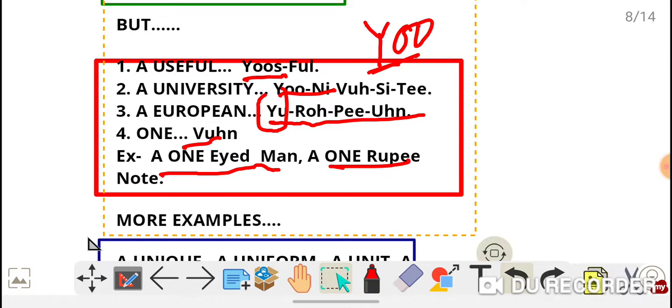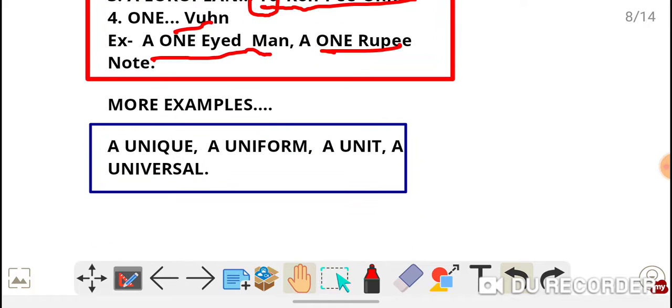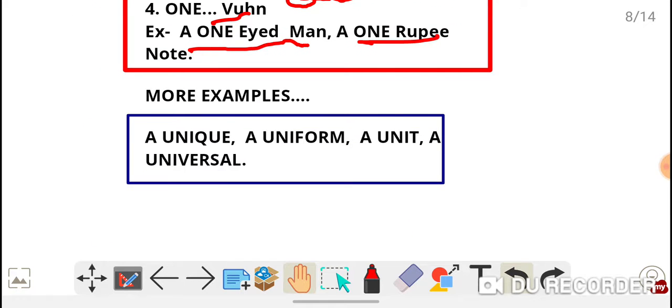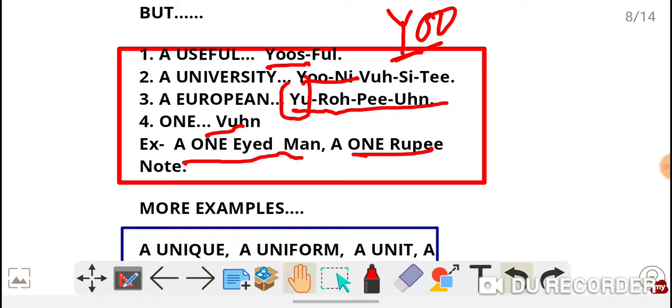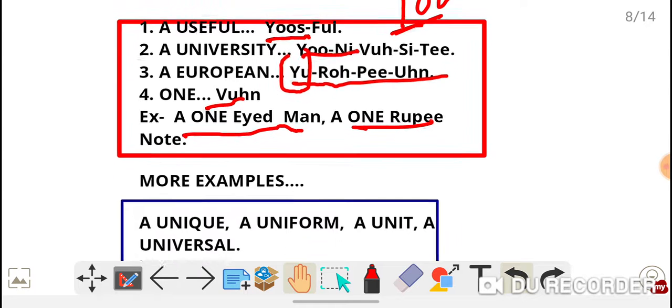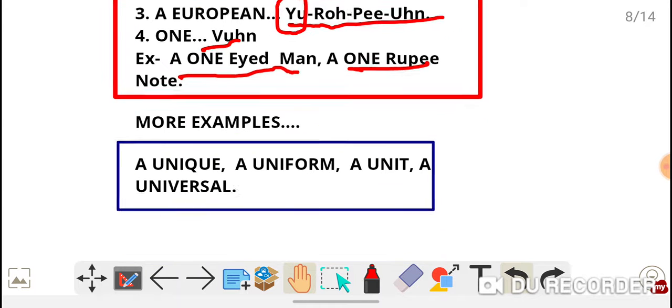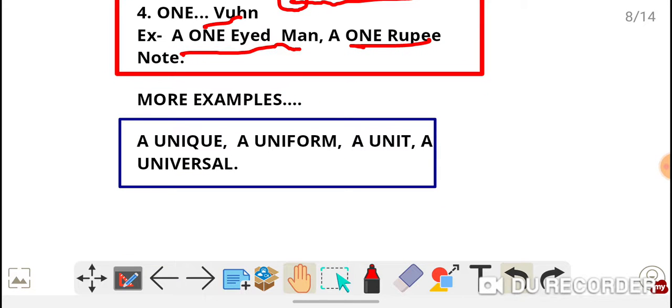And for your exam purpose, remember these words very carefully. Just note them down in your exercise book. A unique, a uniform, a unit, a universal. So remember, a useful, a university, a European, a one-eyed man, a 1 rupee note, a unique, a uniform, a unit, a universal.